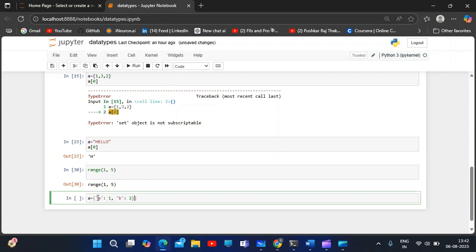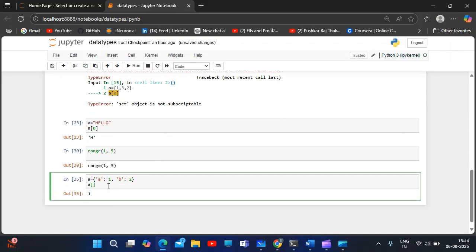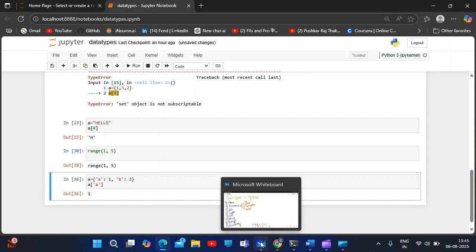A is equal to this, okay, and then if I need to extract the values, then rather than giving it by index like in list and tuple, where we give the index value and it is able to extract it, in a dictionary we can't give it in index format. We need to give it as a key. If we ask for the value of key a, then we will get 1. We can extract it by using the key only. We can also change, update and modify, and that can also be done in a dictionary, in which it's mutable.